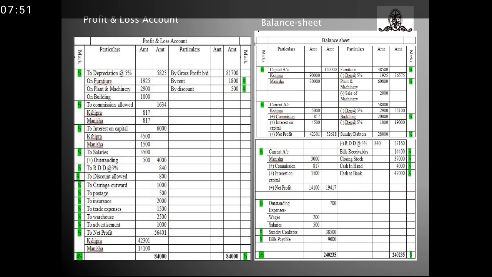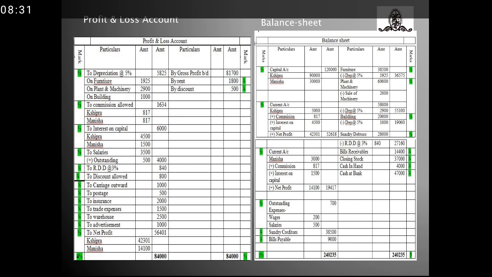Moving on to credit side of the profit and loss account, gross profit I brought down from the trading account. So gross profit is 81,700. Next entry was of rent and discount, as it is entries I have written here. So when I calculated, I found that my credit side is higher than the debit one. So I'll calculate it and found the net profit. So my net profit comes with 56,401, which I distributed among the partners in the capital ratio.